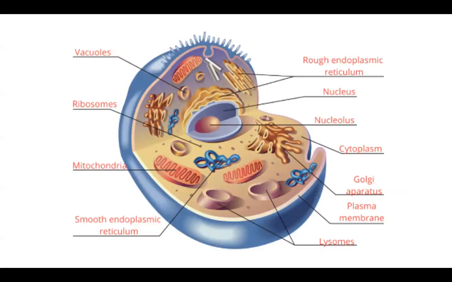This pictorial is a labeled diagram of the different organelles that we've talked about. Notice we have our vacuoles, ribosomes, mitochondria, smooth endoplasmic reticulum, lysosomes, plasma membrane, Golgi apparatus, cytoplasm, nucleolus, nucleus, and the rough endoplasmic reticulum.